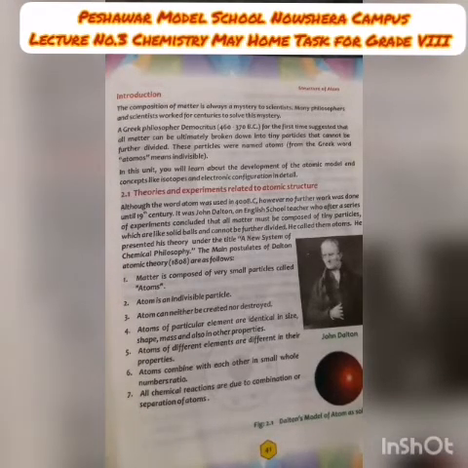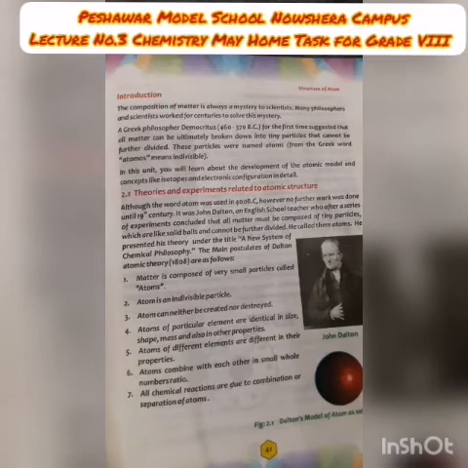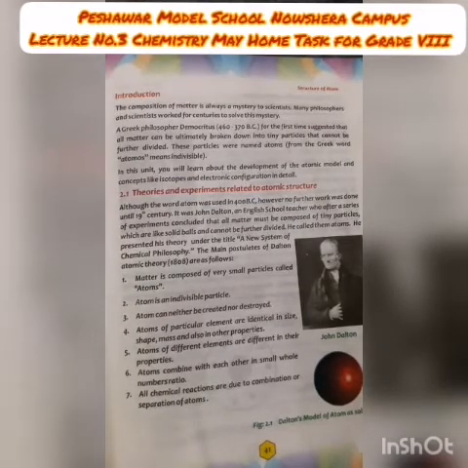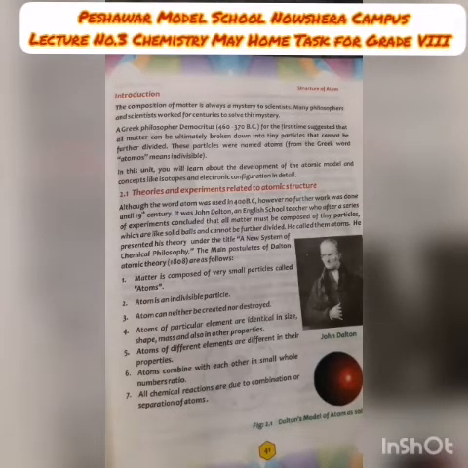Like we have calcium carbonate. If we give energy to calcium carbonate, then the atoms become separated from each other, and we obtain calcium oxide and carbon dioxide. Due to combination and separation of atoms, a chemical reaction takes place. These are the main points of Johann Dalton atomic theory.